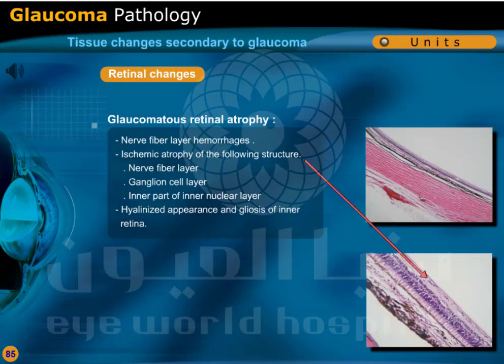Tissue changes secondary to glaucoma. Retinal changes. Glaucomatous retinal atrophy. Nerve fiber layer hemorrhages. Ischemic atrophy of the following structures: nerve fiber layer, ganglion cell layer, and inner part of inner nuclear layer. Hyalinized appearance and gliosis of inner retina.